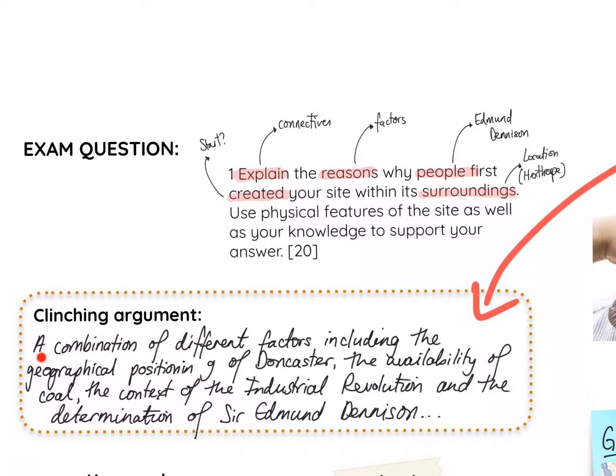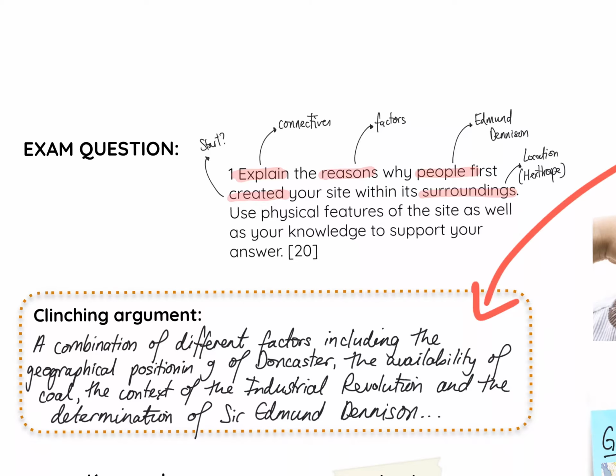Ultimately it is a combination of different factors that explain this, including the geographical positioning of Doncaster, essentially where it is in the country, the availability of coal, because it was the ideal type to burn in steam engines, the context of the Industrial Revolution, and we'll look at that shortly, and the determination of Sir Edmund Dennison.